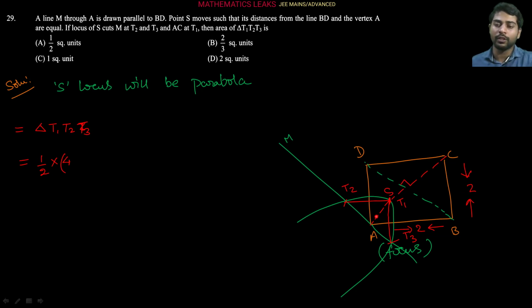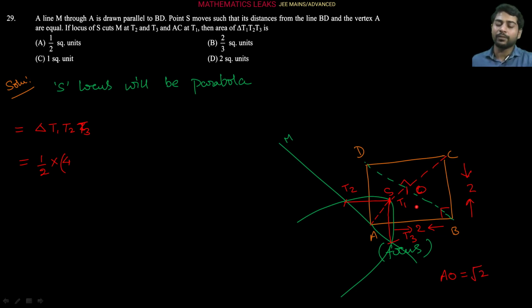This is a right angle triangle. You can see ABC is a right angle triangle, and AB is 2, BC is also 2. So AC will be 2 root 2. And this point I am indicating as C or O. AO is equal to root 2, right?